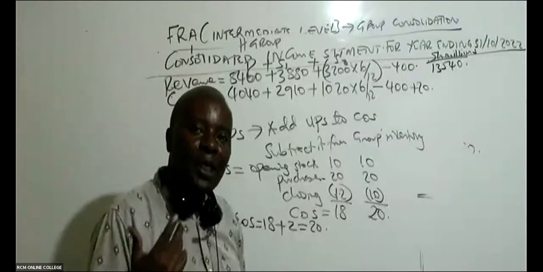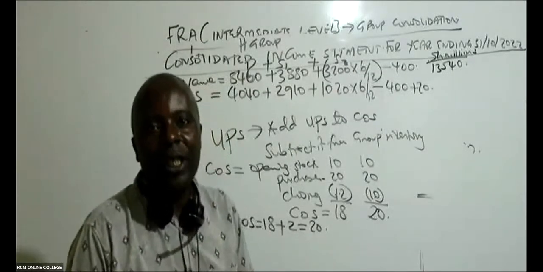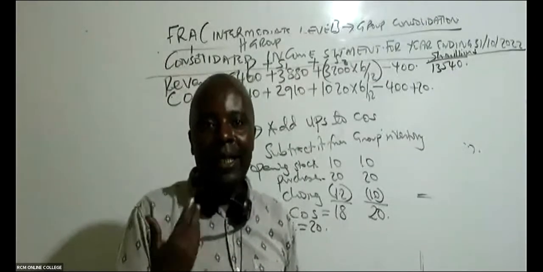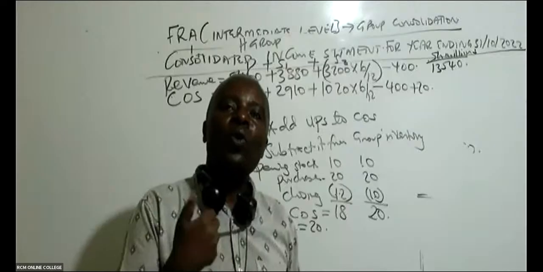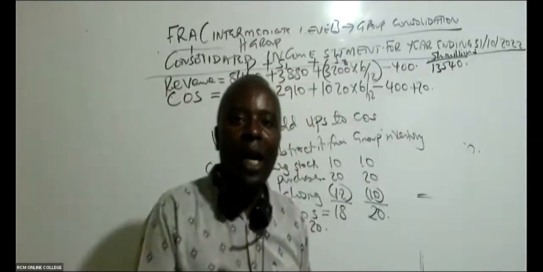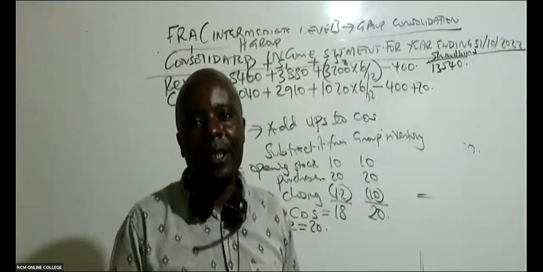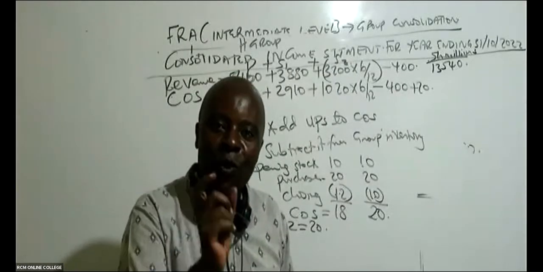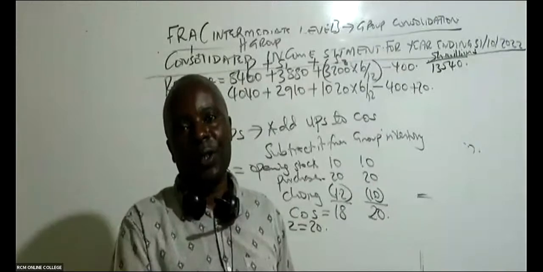But if it is depreciation of goodwill, when we call it impairment, intangible assets, we call their loss of value impairment. That can only go to administration expenses.